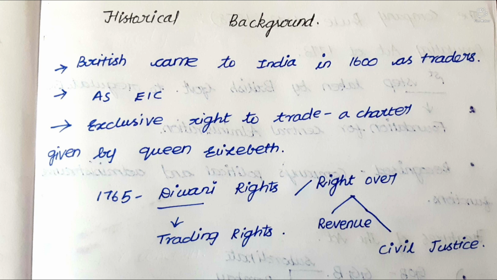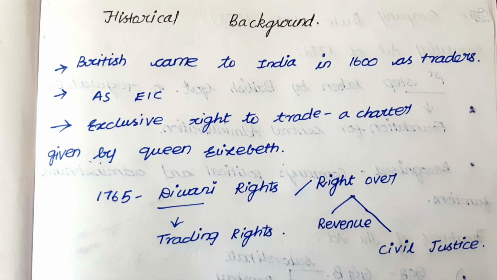First, the British came to India in 1600 as traders only. That we all know. They came as the East India Company only. Exclusive right to trade is a charter given by Queen Elizabeth. From that only they came to India.